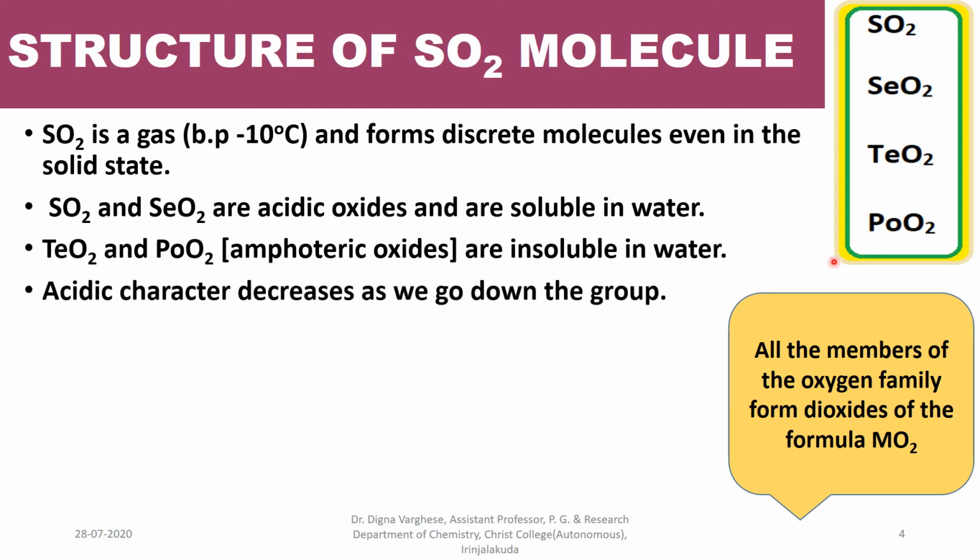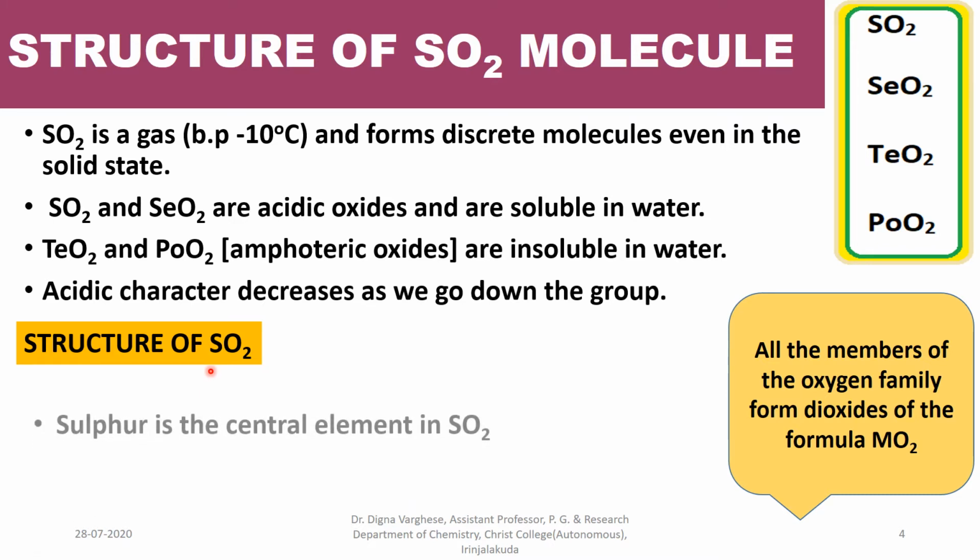Acidic character decreases as we go down the group from sulfur to polonium. That means sulfur dioxide and selenium dioxide are acidic in nature, but tellurium and polonium dioxides are amphoteric in nature. Acidic character decreases down the group. Now we are moving to the structure of sulfur dioxide.